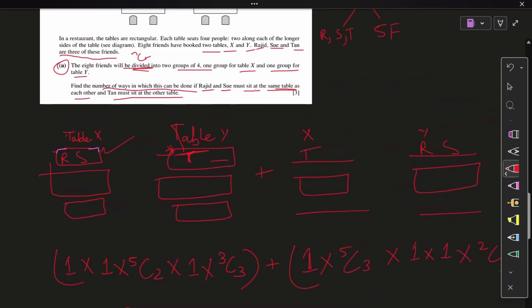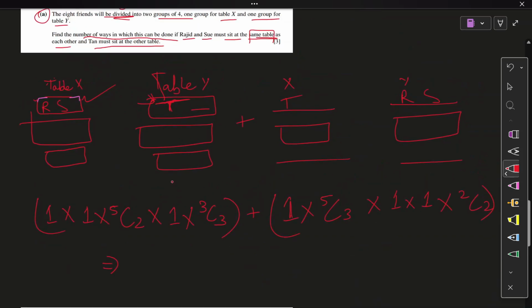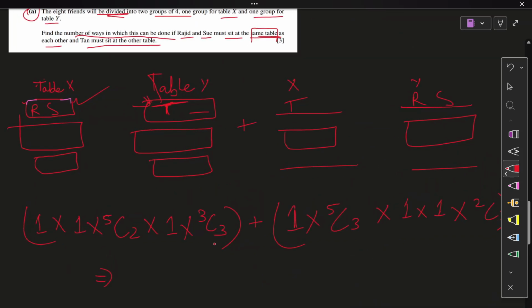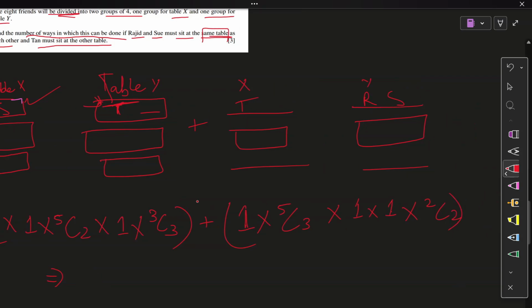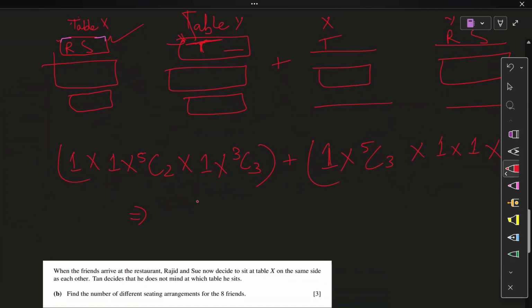Actually, wait. It's only on the same table. Okay, good enough. There could be a difficult question. Actually, let's get the answer for this first, then I'll help you think of a different way this question could be tested. 5C2 plus 5C3. 20 is your answer. There we go. So 20 ways this selection can be made.